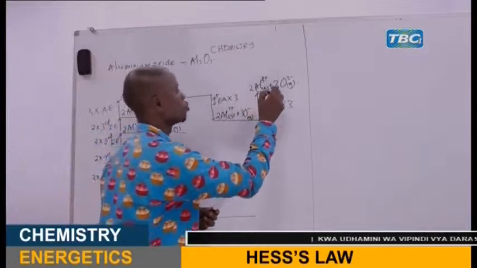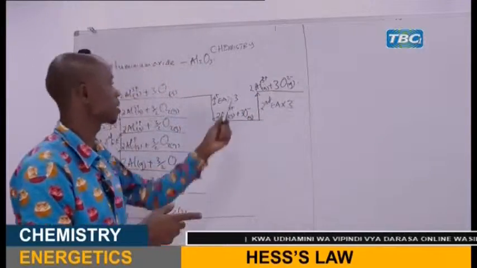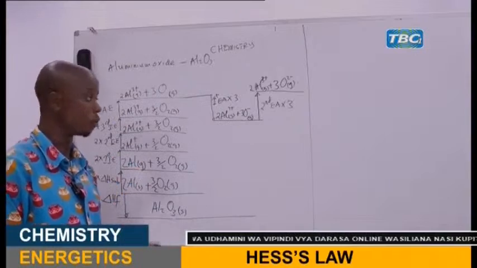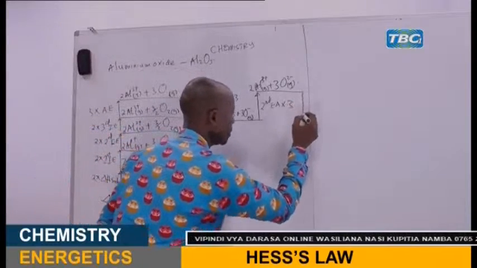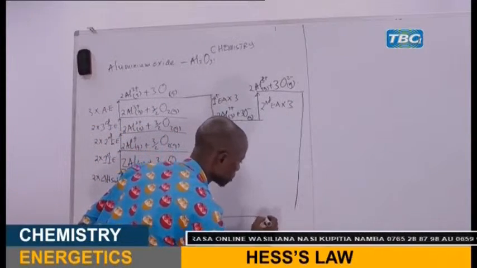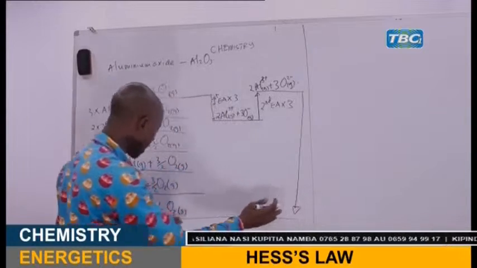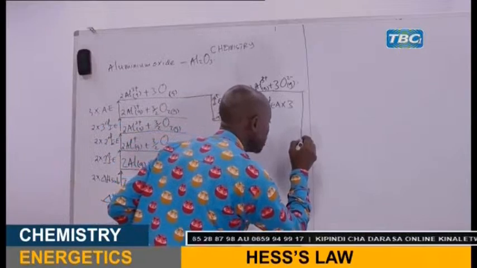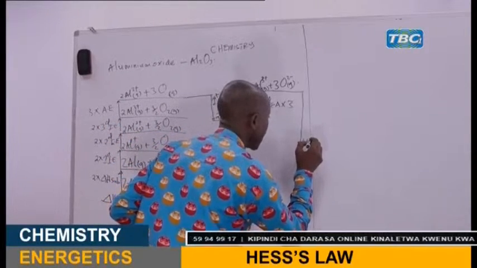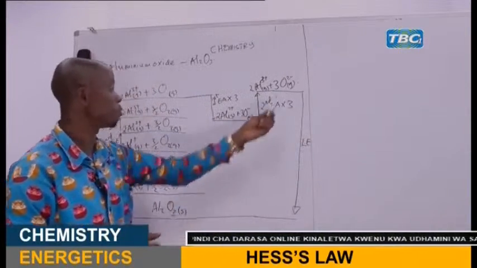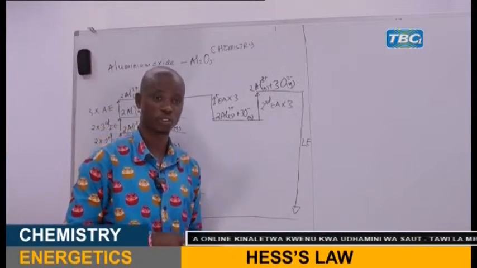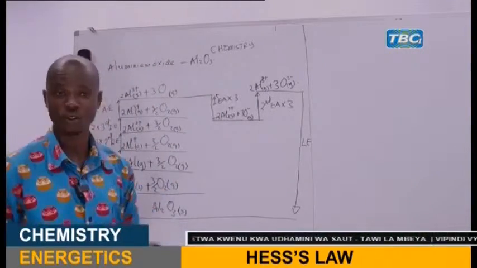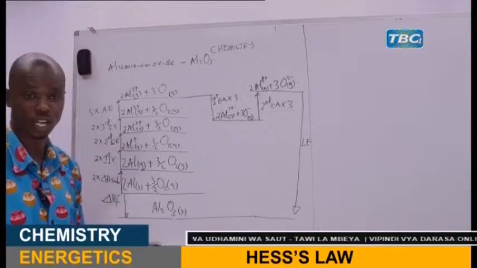Now, because we have obtained the cation and anion, these will combine to form this ionic compound. When the cation and anion combine together to form the ionic solid compound, the energy released is called lattice energy. And it is purely an exothermic process. So this is the Born-Haber cycle for the formation of aluminium oxide.